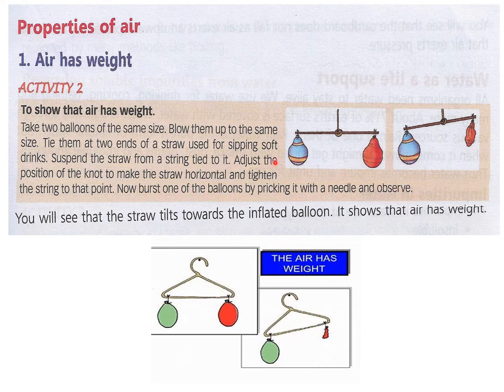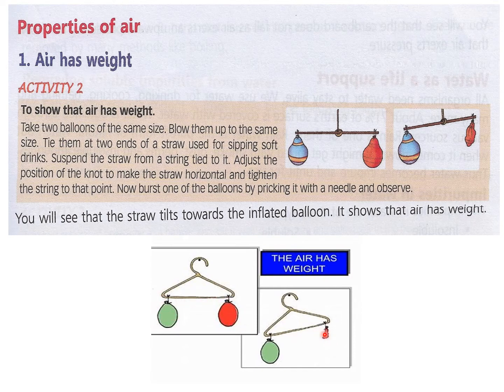Now you can do this with a straw, but I think the straw will be too soft. We can do this with a hanger. I have given you another figure here. This is easier. You can take a hanger and just hang it on a nail, and you can tie two balloons. Then they should be equal in weight and the hanger should be straight.